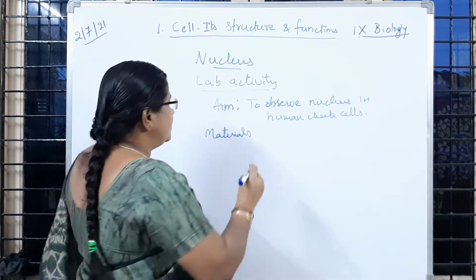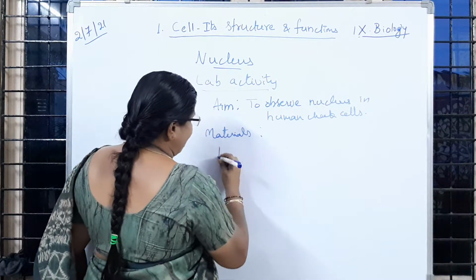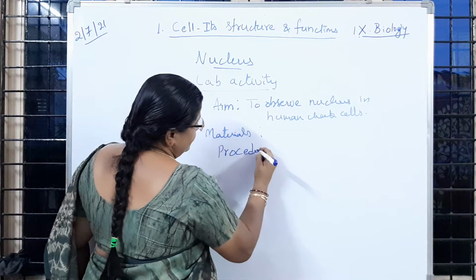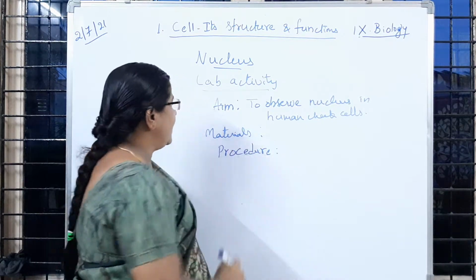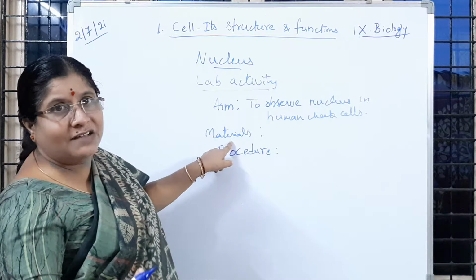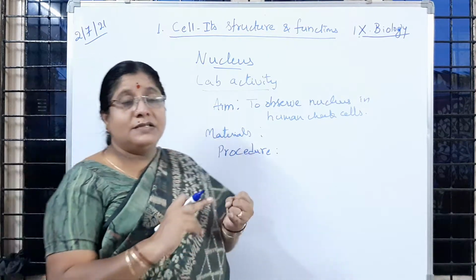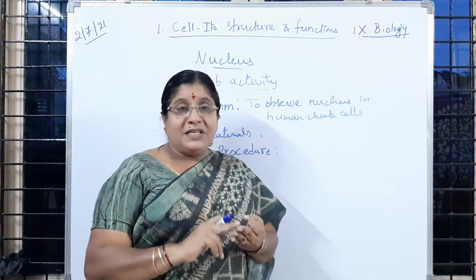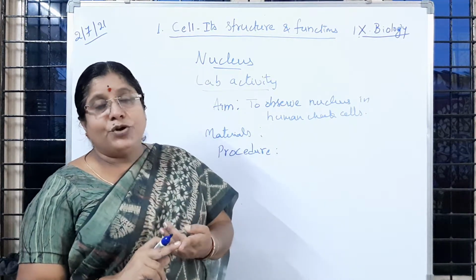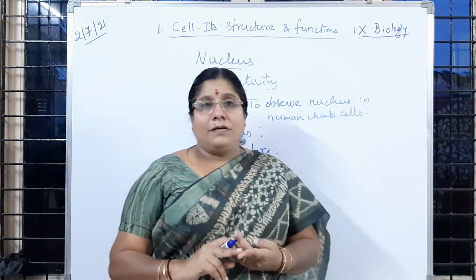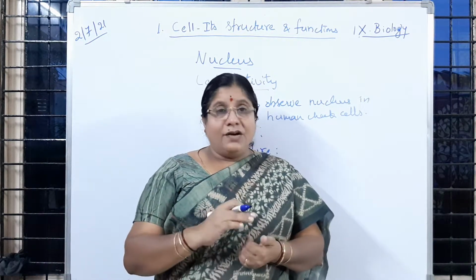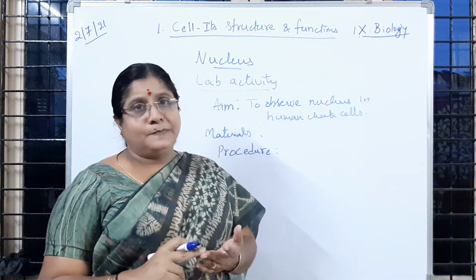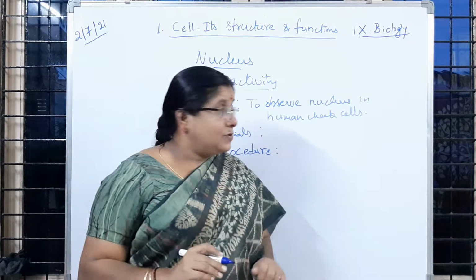Then what we have to do after listing the materials, we have to start our activity. So now the third step is procedure. Refer to the textbook for materials, just now whatever I listed. Is it clear to you? So what is that? Ice cream spoon or toothpick, methylated spirit, 0.1% saline, water, microscope, watch glass, cover slip, glass slide. Okay, so these are the materials.